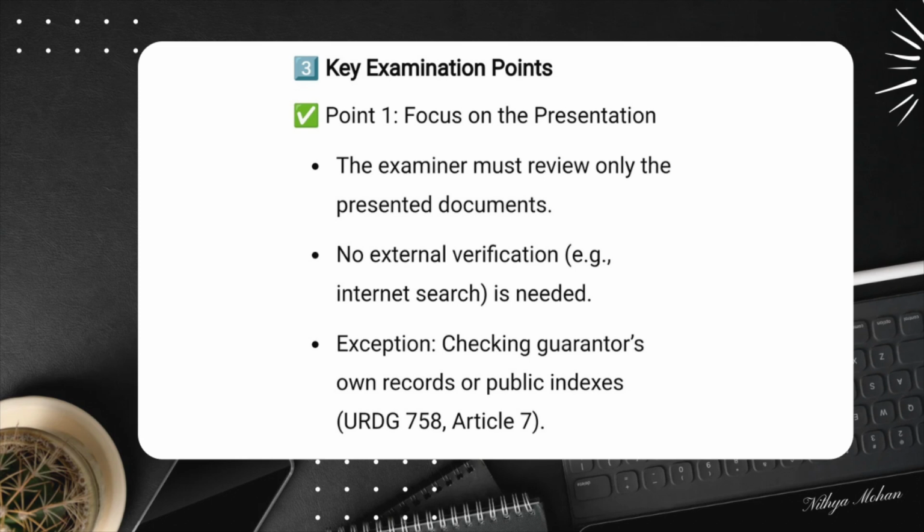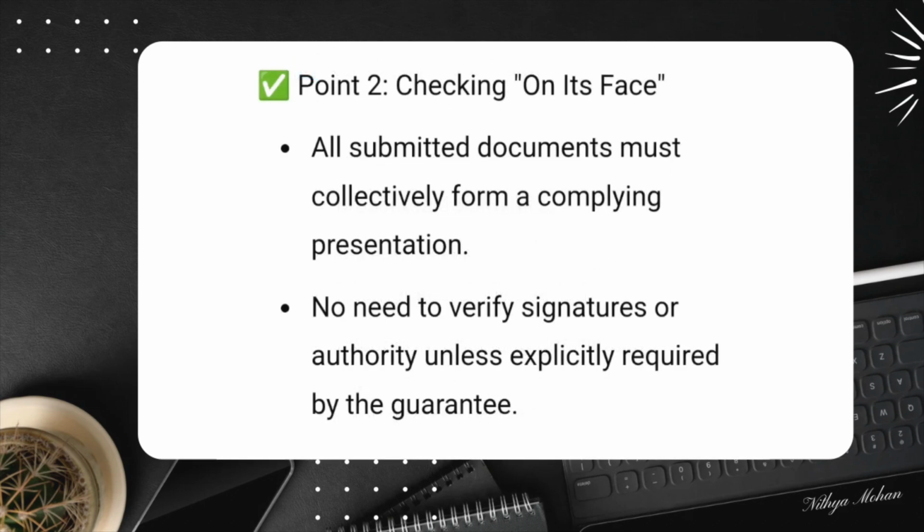Now, let's move to Article 19B, which explains how data in a required document must be examined. The data in a document does not need to be identical to the data in the guarantee. However, it must not conflict with the guarantee, other required documents, and the document itself. This rule prevents unnecessary rejections while ensuring consistency across all documents.